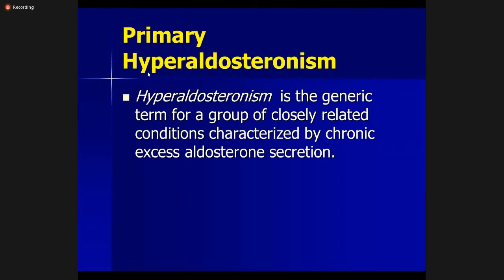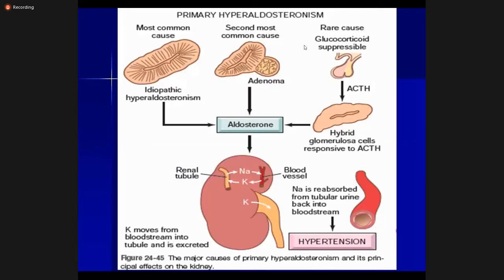Hyperaldosteronism means there is excess secretion of aldosterone. So we are going to see the causes of hyperaldosteronism. It is a generic term for a group of closely related conditions characterized by chronic excess aldosterone secretion. In hyperaldosteronism, the most common cause is idiopathic hyperaldosteronism.